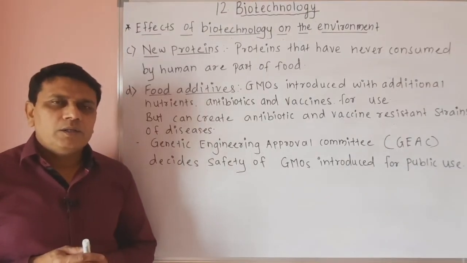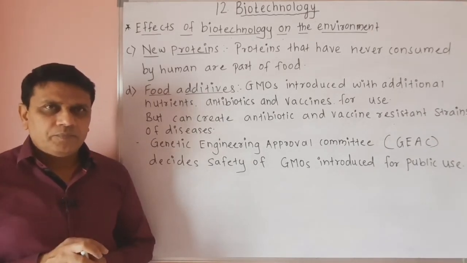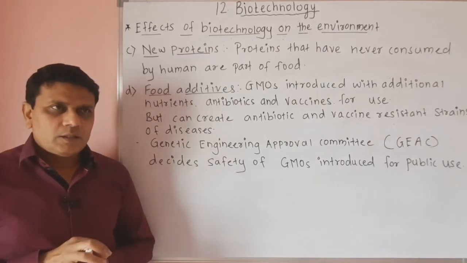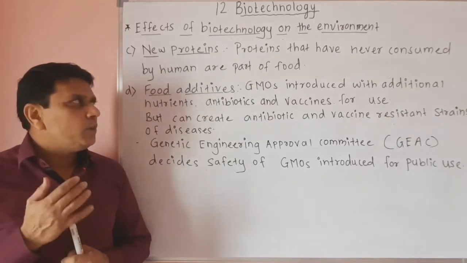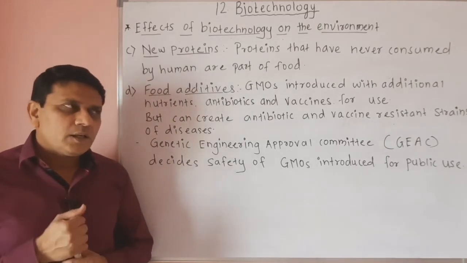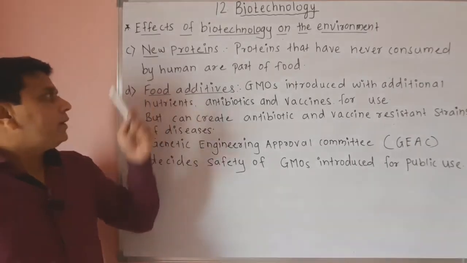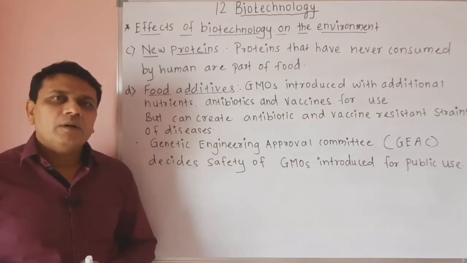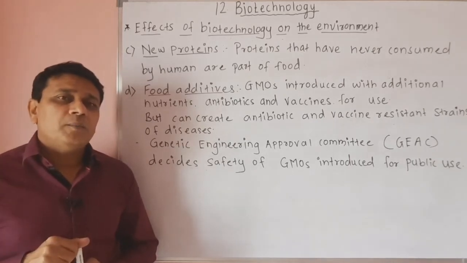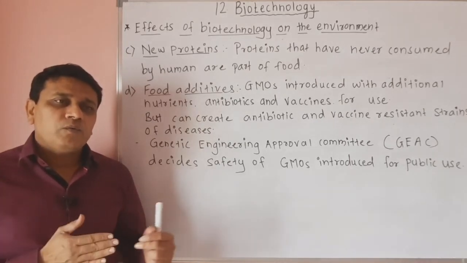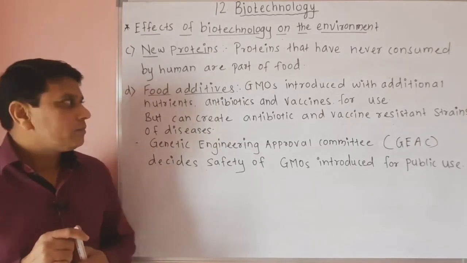Then biotechnology is used to introduce different protein producing genes in plants, and when these plants are used as food by human beings, they contain certain proteins which have never been consumed by humans and have become a part of food. So the proteins which were never consumed by human beings have become a part of food through these different kinds of transgenic organisms.